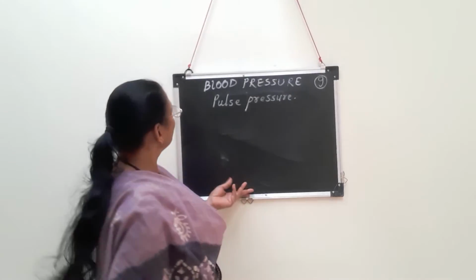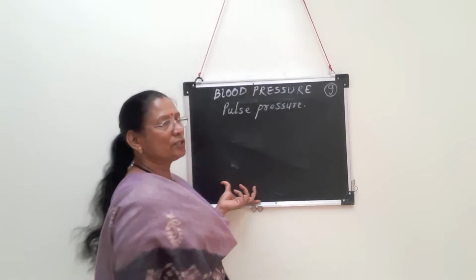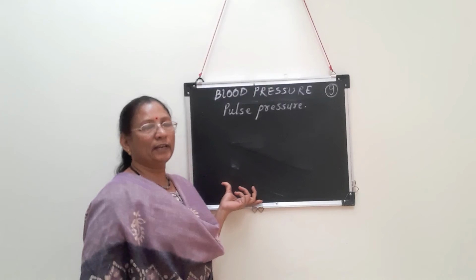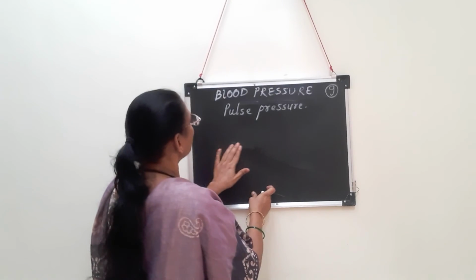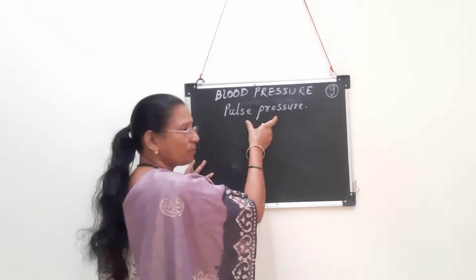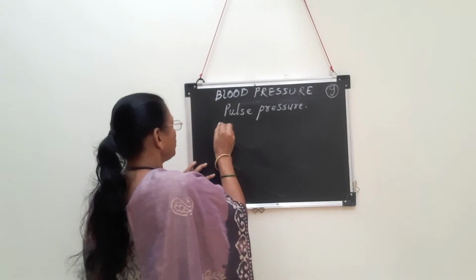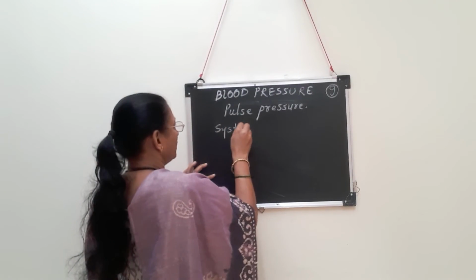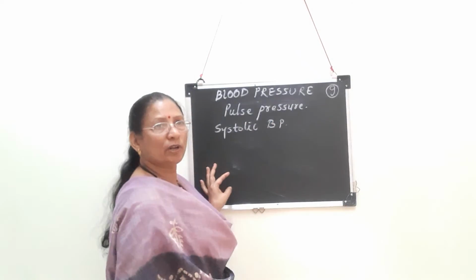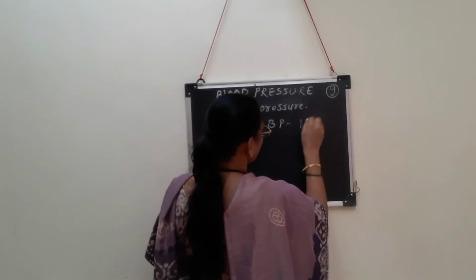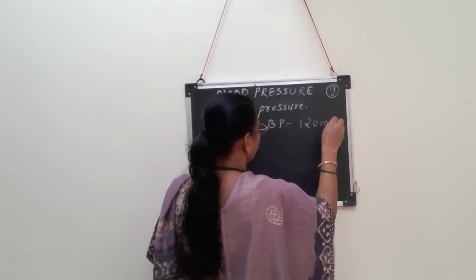We have studied before about blood pressure, that is the pressure of blood exerted on the wall of arteries. Now the second term is pulse pressure. What is pulse pressure? We have seen systolic BP, the maximum BP during ventricular contraction, which is 120 mmHg.